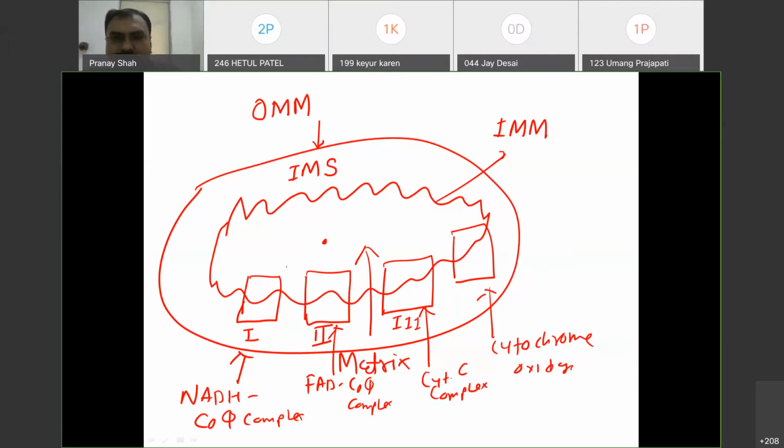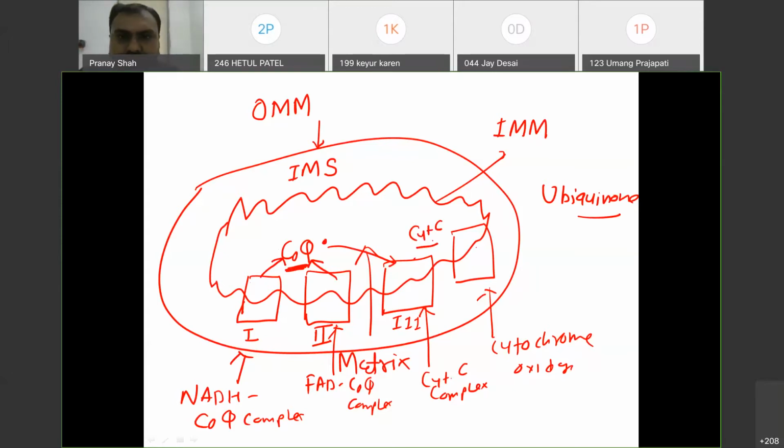Here there are 2 mobile carriers. One is coenzyme Q. What will be the role of these mobile carriers? Coenzyme Q, which is also called ubiquinone, will take up the electron from complex 1 and transport the electron to complex 3. All right, remember this. Coenzyme Q will also carry the electron from complex 2, and from complex 3 to complex 4 there is another mobile carrier that is called cytochrome C.